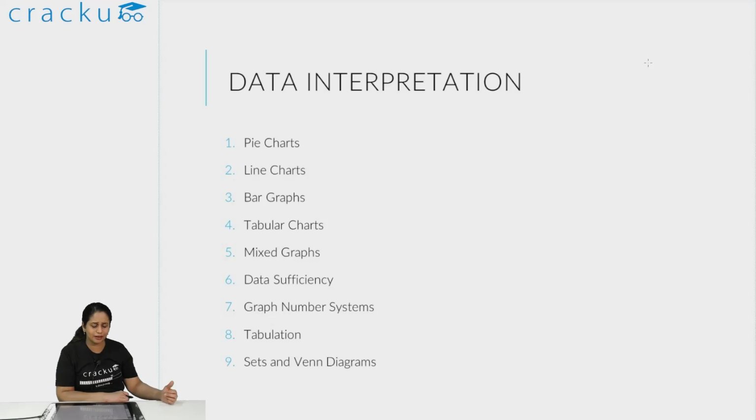Graph and number systems come. Basically questions based on graphs, which also include number system concepts like integers or fractions, etc. Tabulation of data is basically table-based DI sets. Sets and Venn diagrams come often, where you will be given, okay, these many people drink tea, these many people drink coffee, this is the overlap. So you have to essentially solve by drawing Venn diagrams. All of it we will cover.